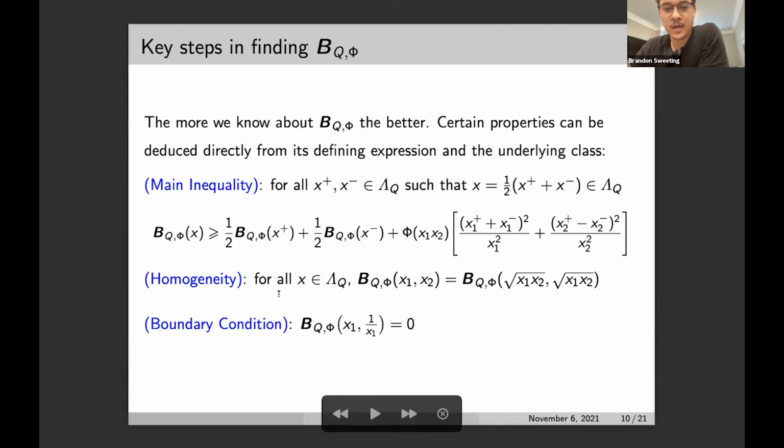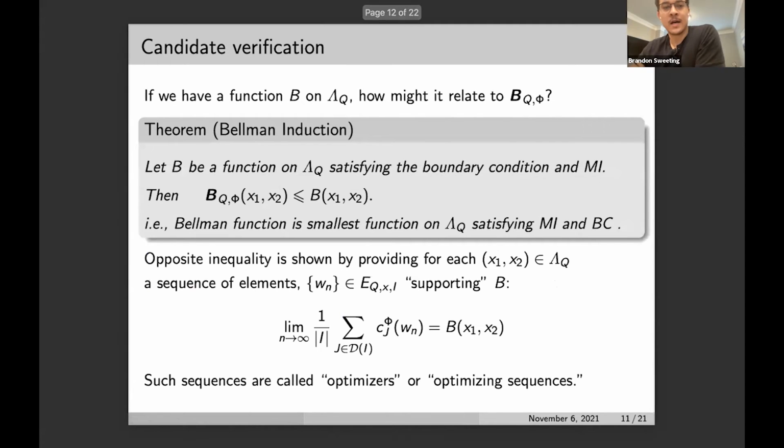And then we have homogeneity, which just says that the Bellman function is constant along hyperbolas contained in the Bellman domain. And then the boundary condition, which says that along the lower hyperbola, the Bellman function is identically 0. And this is because all functions in the corresponding classes are constant almost everywhere. So those are the properties that we're looking for in candidate functions.